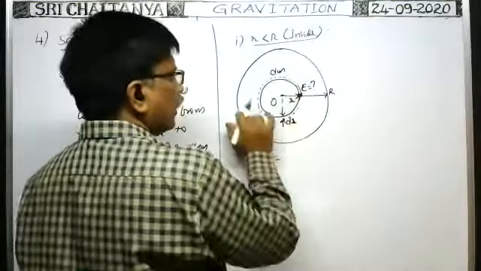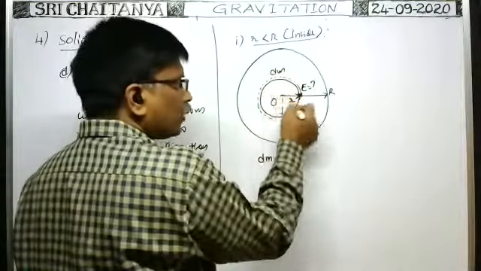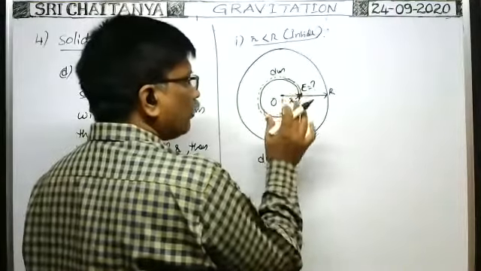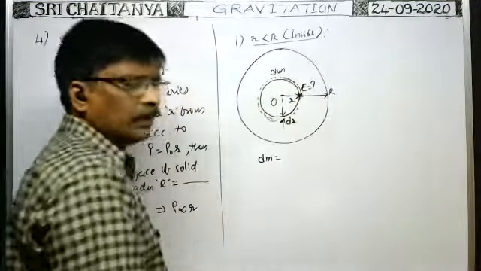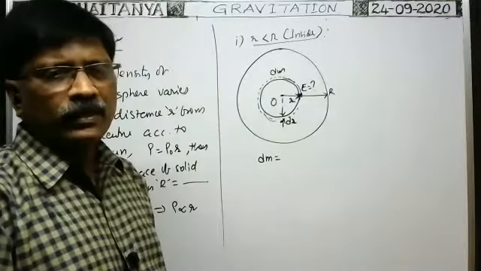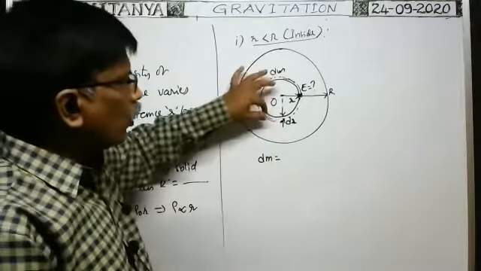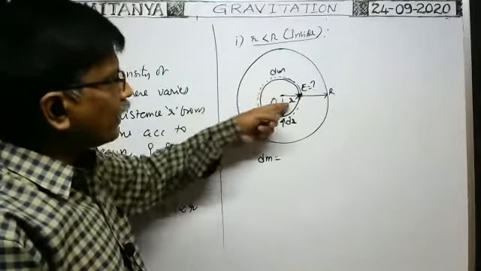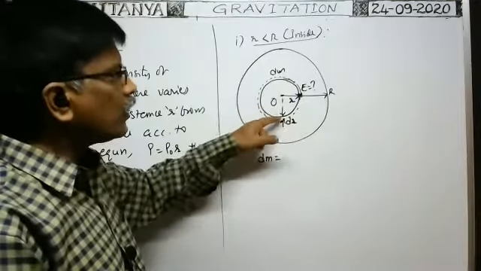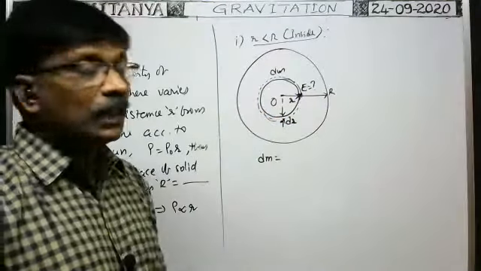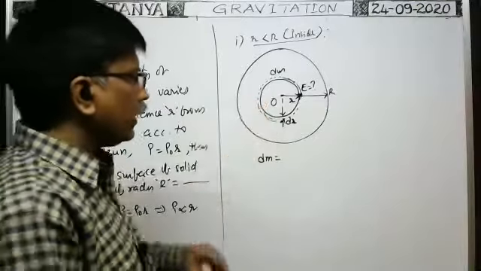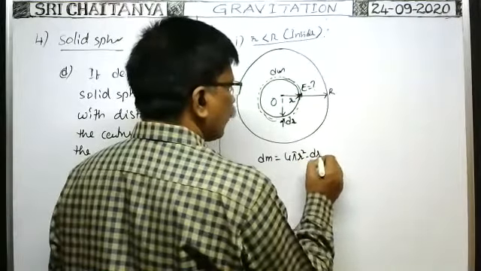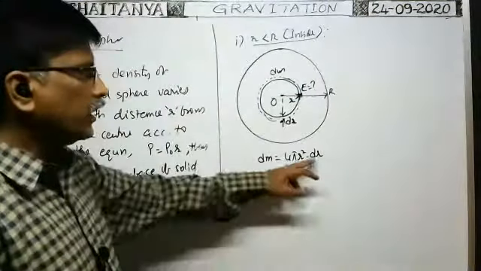As it is a solid sphere, this is a spherical shell of radius r and thickness dr. What is the volume of the material of the spherical shell? The thickness of the wall is dr. The radius, inner or outer, is small r, because the thickness is very small. So the surface area 4 pi r square into thickness gives the volume, no?